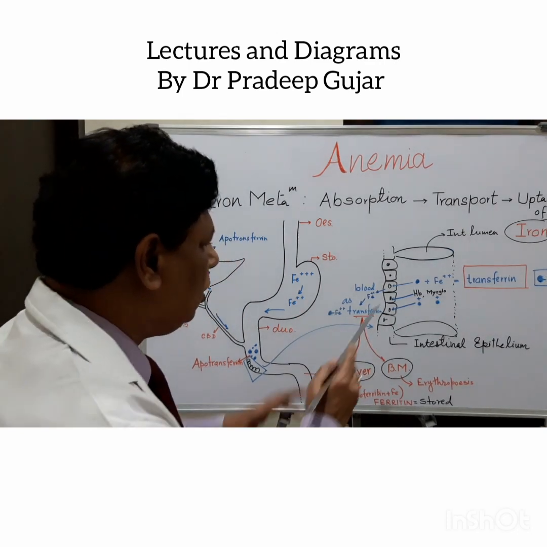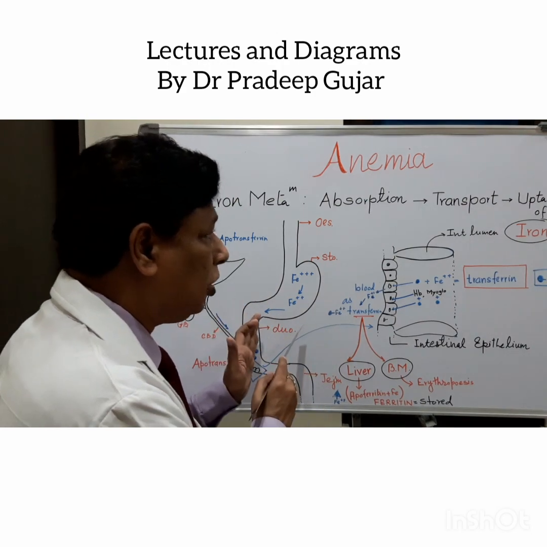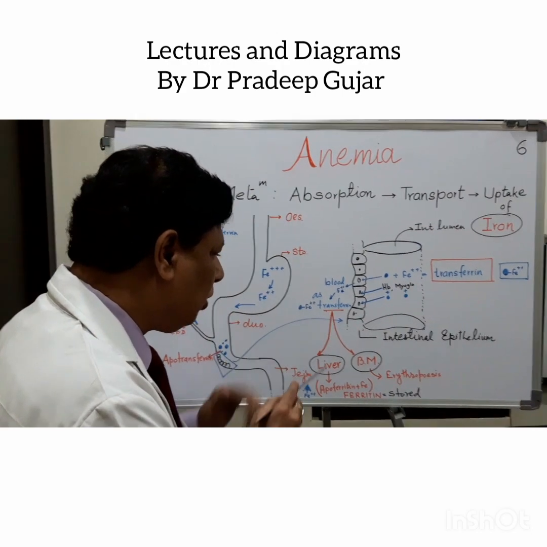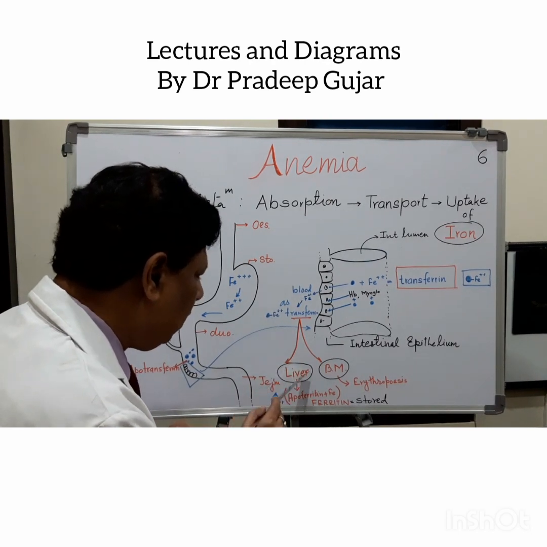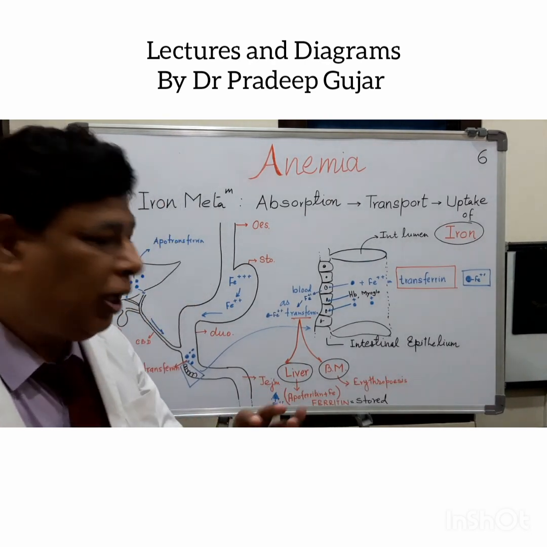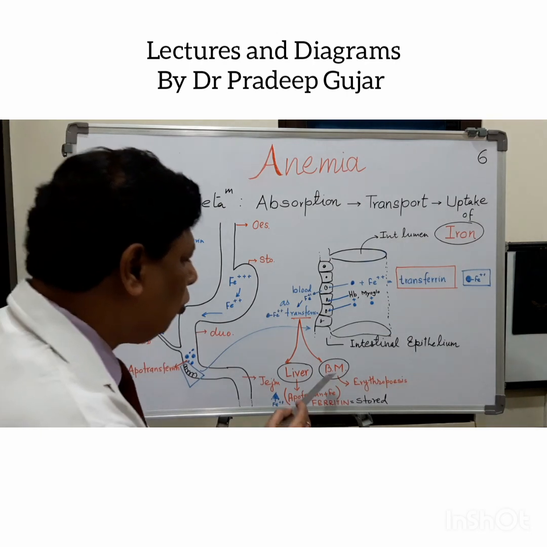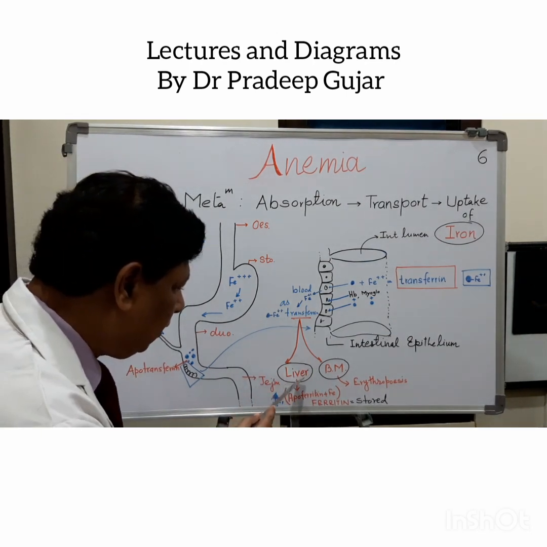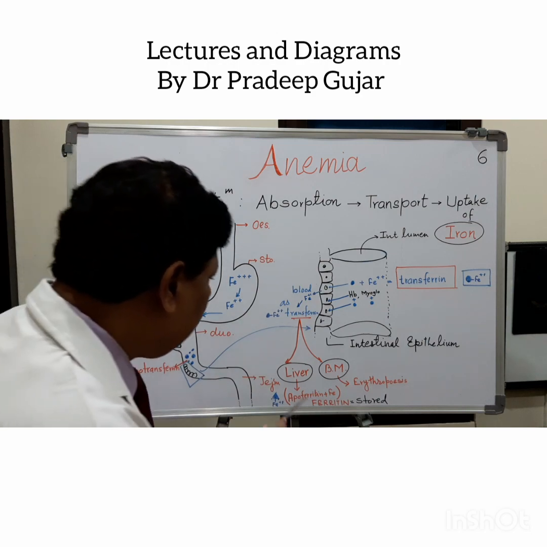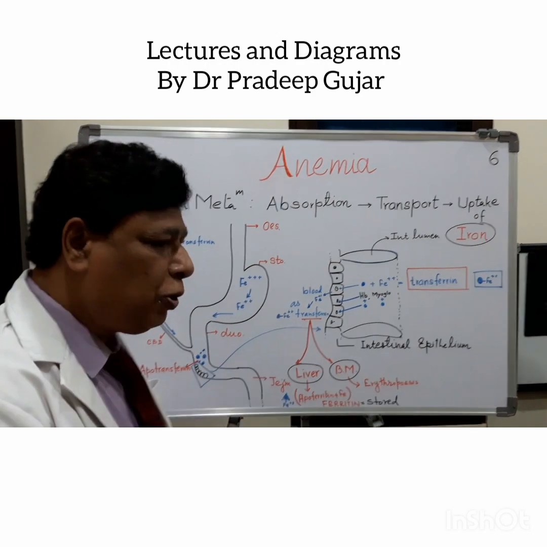Now let us see, we have come to the transportation. Now after transportation, through blood, the target organs could be either liver or bone marrow. When it is coming to the liver, in the liver there is a specific protein.